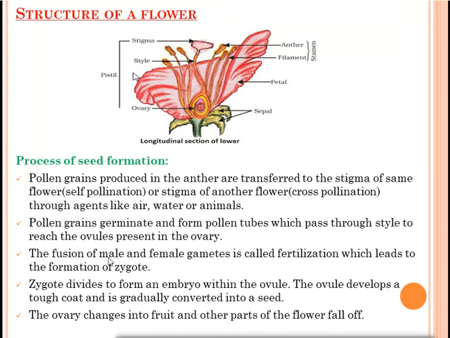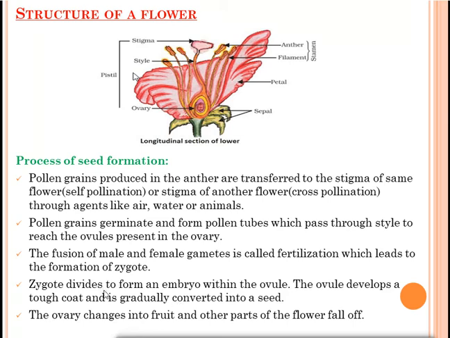Fusion means the male and female gamete will come close to each other. Male gamete in this flower is pollen grains and female gamete in this flower is eggs. They will come close to each other and it is called fertilization, which leads to the formation of zygote. So you have to remember the definition of fertilization. The fusion of male and female gamete is called fertilization, and it helps in the formation of zygote.